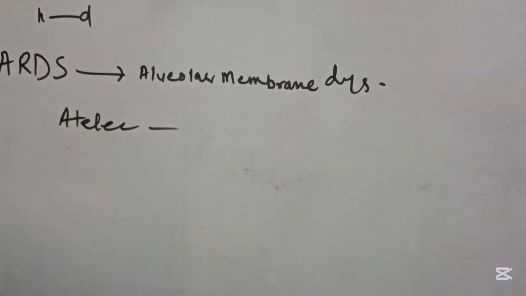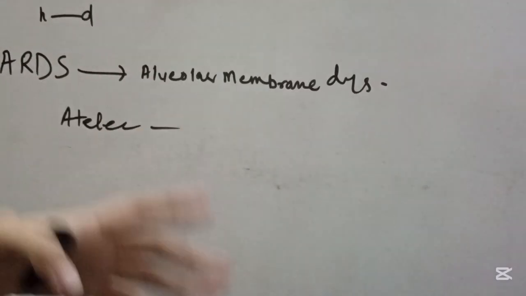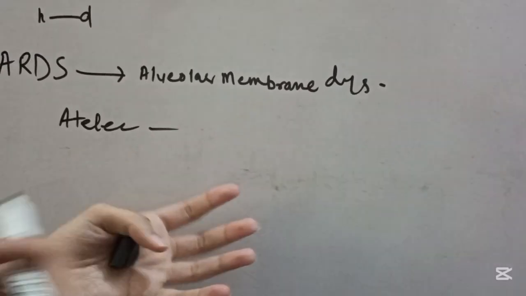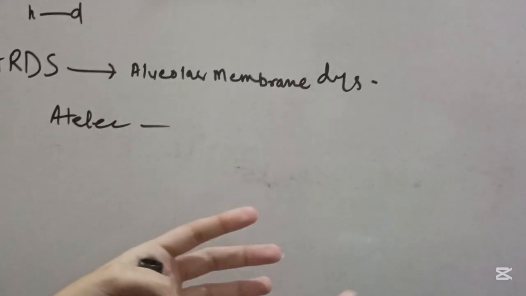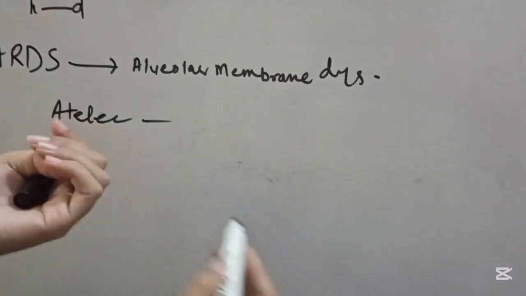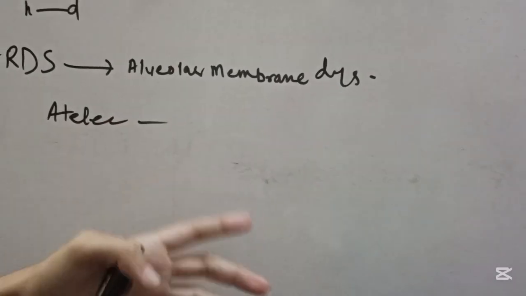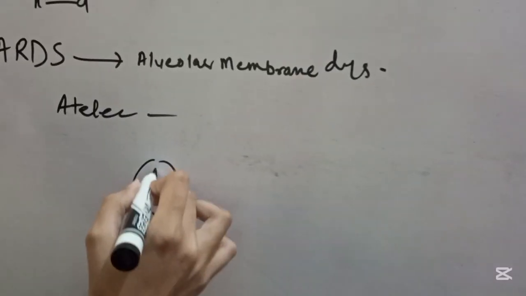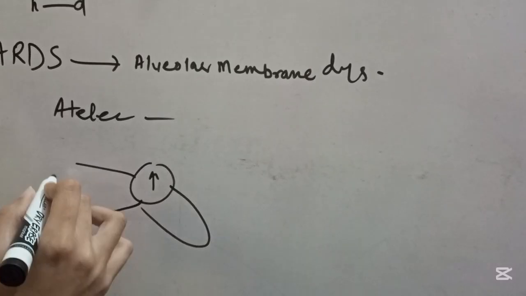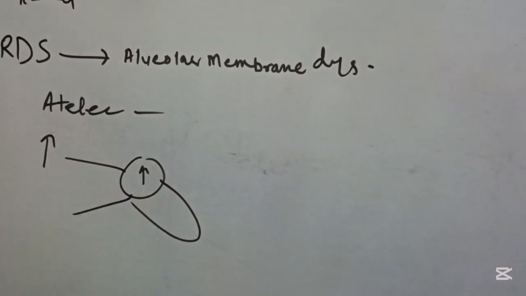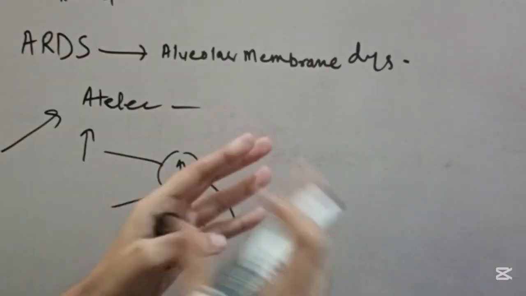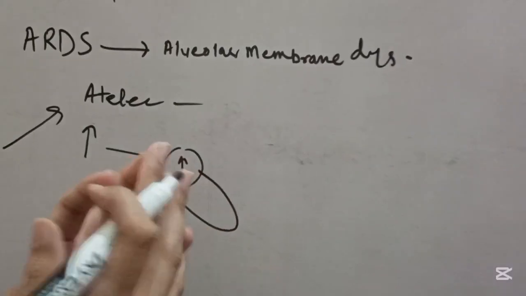Next we have heart failure, and it is because of left-sided heart failure, because we know that in right-sided heart failure there is increased fluid load in the periphery, not in the lungs. But in case of left heart failure, you can see my video, the link of that video is in the description. But till now, believe me that there will be an increase in the pressure in the left atrium, and that leads to an increase in the pressure in the venous system, and as a result fluid moves outside, but that is not because of alveolar membrane damage.